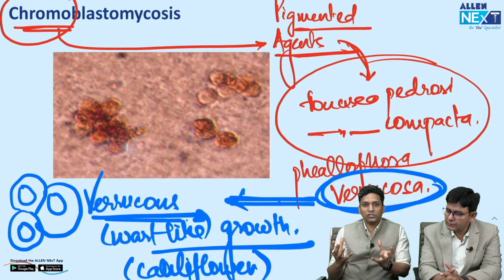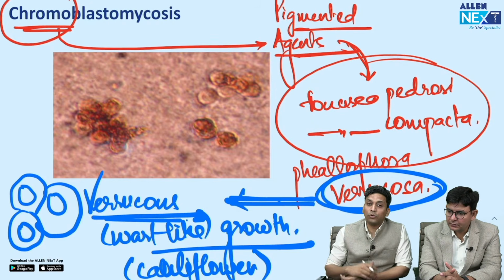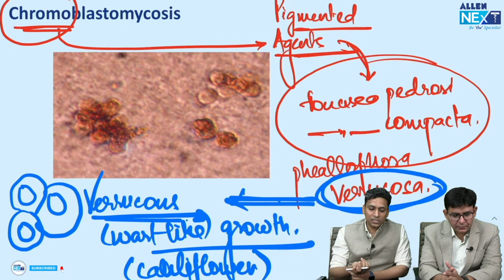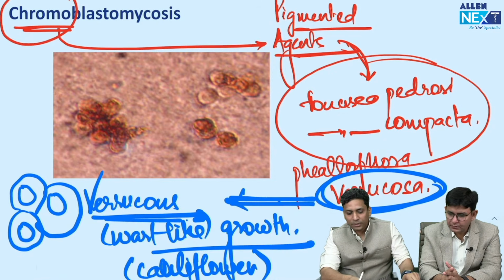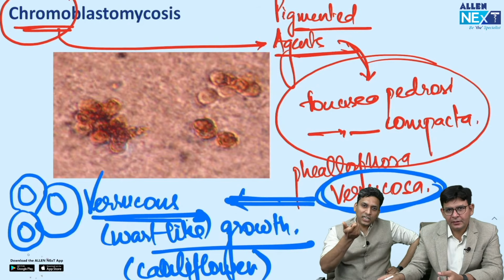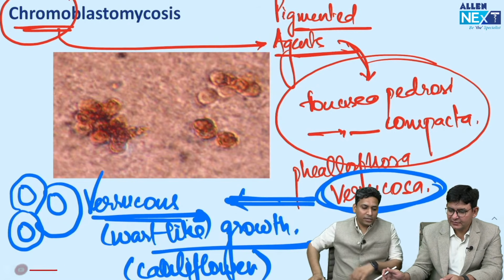Okay, so such large growths with a rough surface are seen in chromoblastomycosis. And a favorite question of examiners: which bodies are seen in chromoblastomycosis? Yes, they are copper penny bodies, which sir will explain. So copper penny, you can remember C for C. So chromoblastomycosis, copper penny bodies.